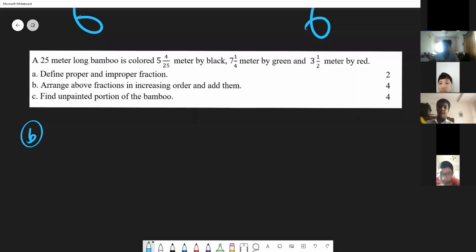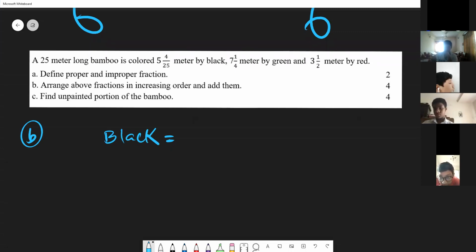Arrange the above fractions in increasing order. What is the meaning of increasing order? So from smaller to bigger. Yes, small to bigger. Okay. This question was smaller to bigger. I think this question was in the assignment. Almost related with our assignment.